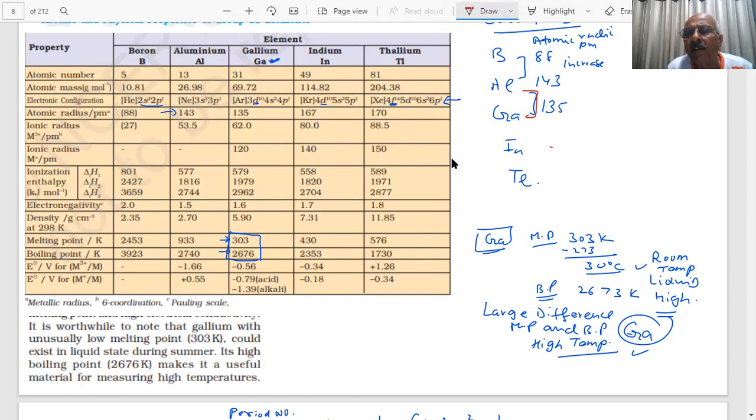What has happened? The size decreased. So from aluminium to gallium, student, the size has decreased. Why has the size decreased, student? This is a question in the paper. What is the reason, student?